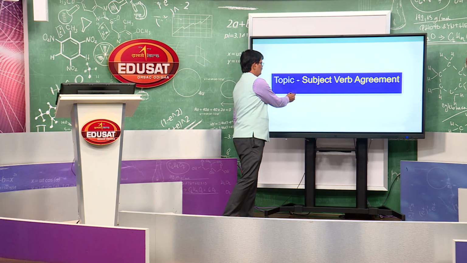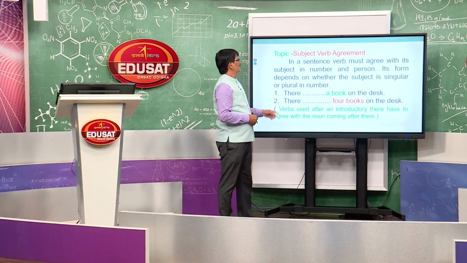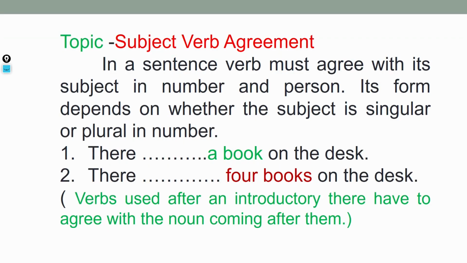We will continue with some examples. In a sentence, the verb always must agree with the subject in number and person. So, here you see also, interesting: there dash a book on the desk, and also here there dash 4 books. Here you see the 4 books, here a book. The subject is here a book and the subject is here 4 books. Definitely it will be singular, it will be plural.